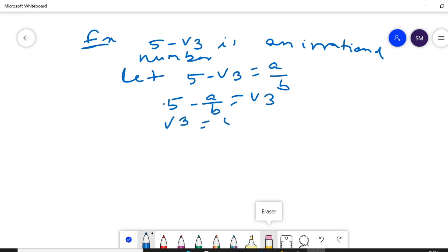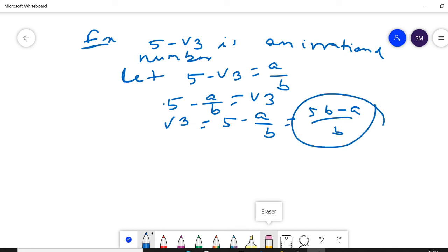Root 3 is equal to 5 minus a by b, which is equal to 5b minus a upon b, taking the LCM. If a and b represent a rational number, then 5b minus a upon b is also a rational number.